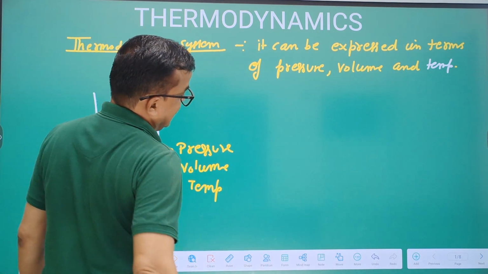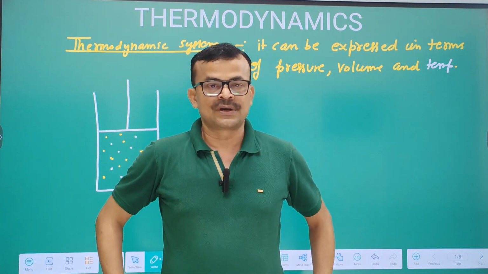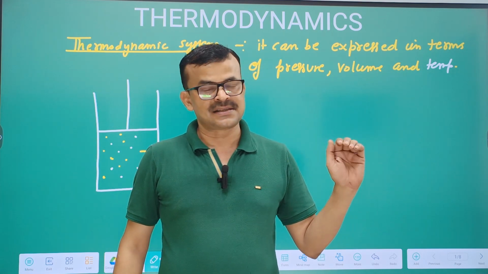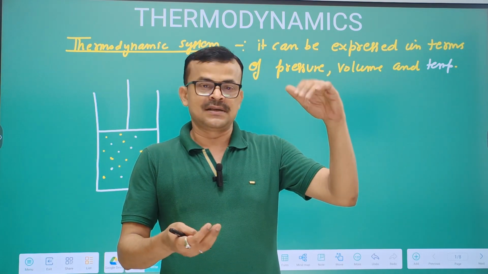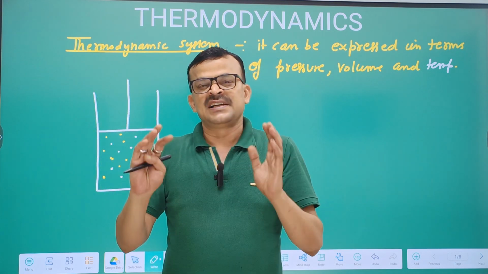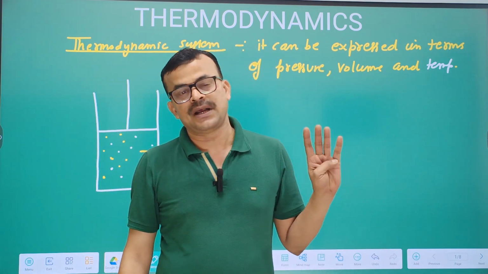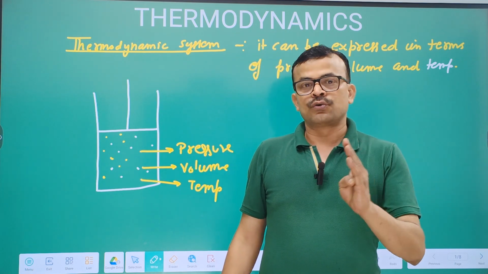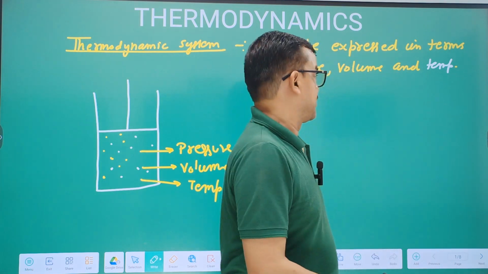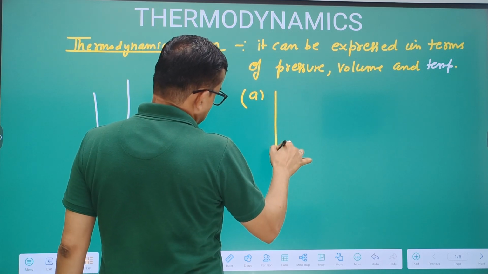For example, in our kitchen there is a device known as a cooking cylinder. In the cooking cylinder, there is some gas, which means the gas has pressure. The volume of the cylinder is the volume of gas, and the temperature of the kitchen room is the temperature of the cylinder. So in a cooking cylinder three things are available: pressure, volume and temperature. So the cooking cylinder is the best example of a thermodynamic system. And now we are discussing the types of thermodynamic system.